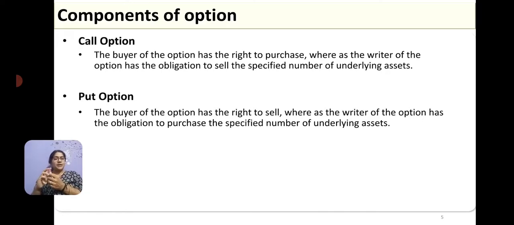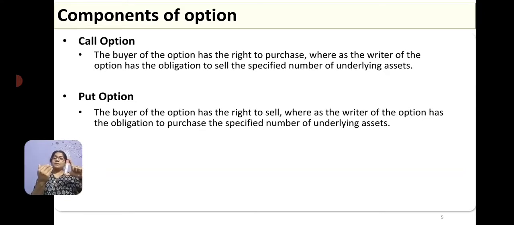But at the same time, the buyer of the option may have the right to sell. Suppose the seller of the option, or the writer of the option, has written an option that I am going to buy this commodity for 100 rupees. So people have bought this option.